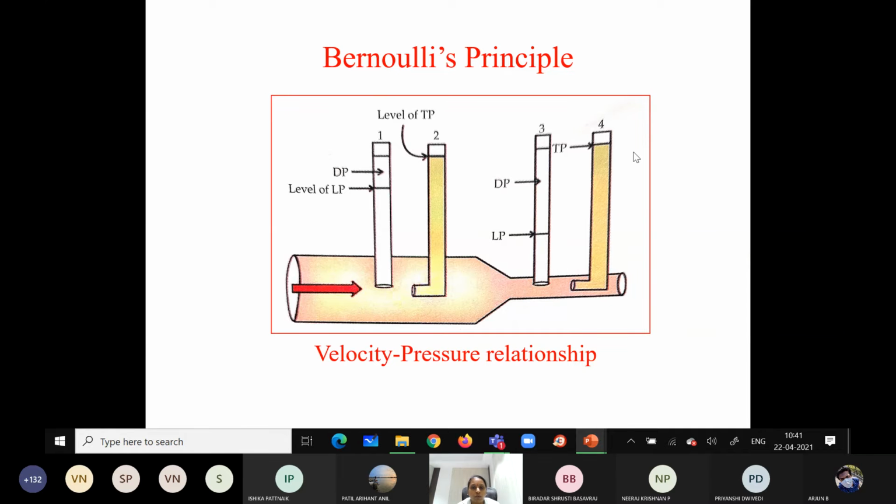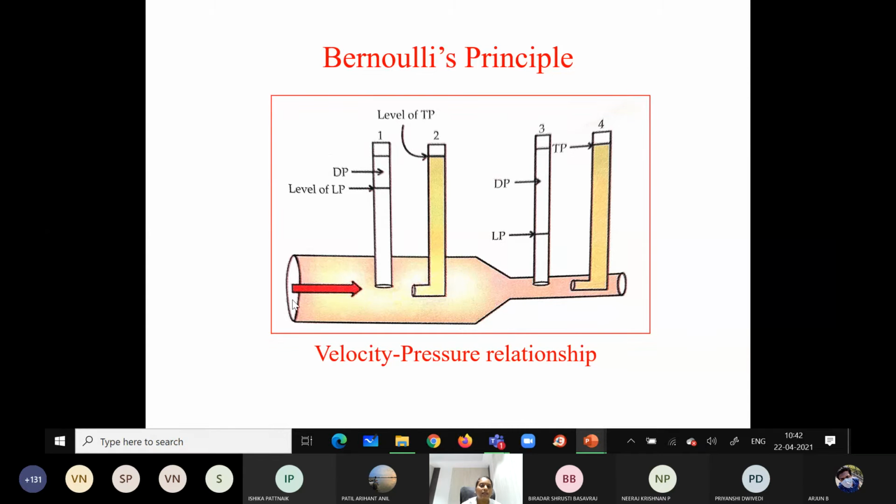Whereas probes 2 and 4 are inserted in such a way that they can measure the total pressure. So with the blood flow, they can measure the kinetic energy, that is the dynamic component, and they can measure the lateral pressure also. So these two probes, 2 and 4, are measuring the total pressure, and 1 and 3 are measuring the lateral pressure.